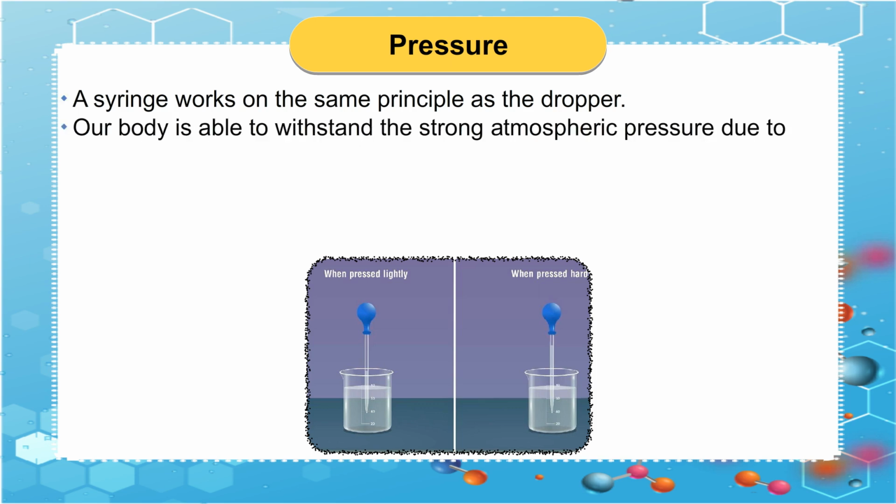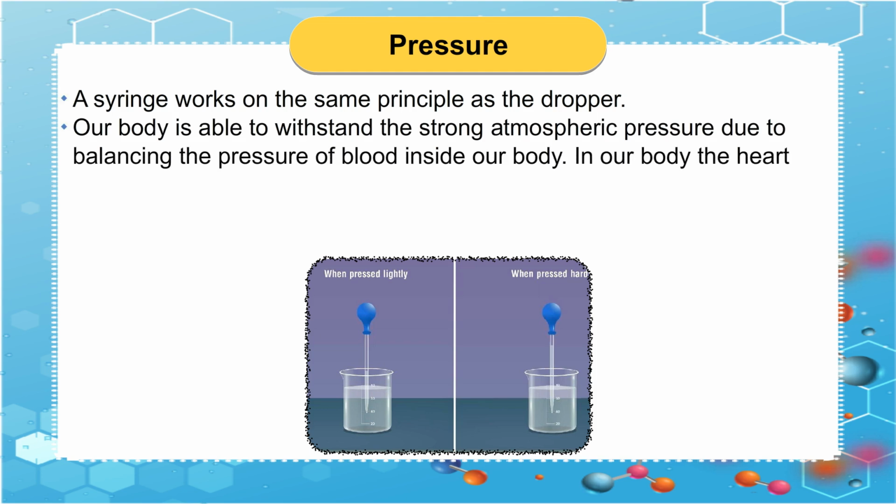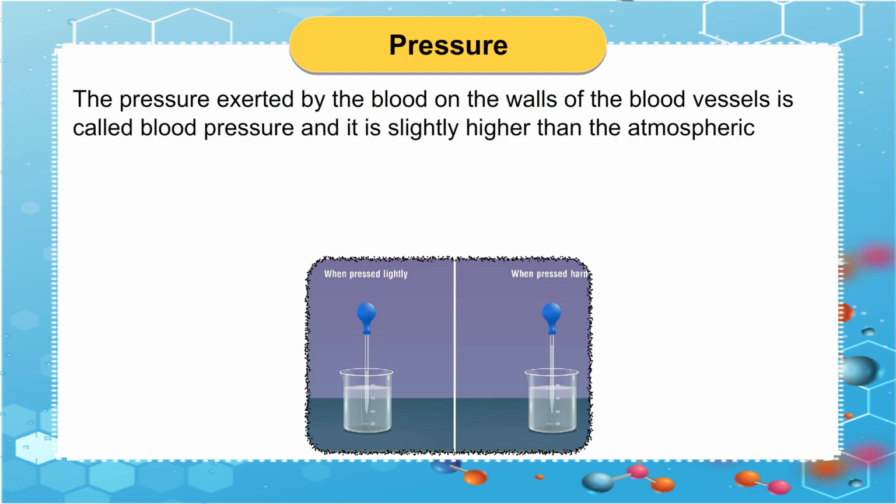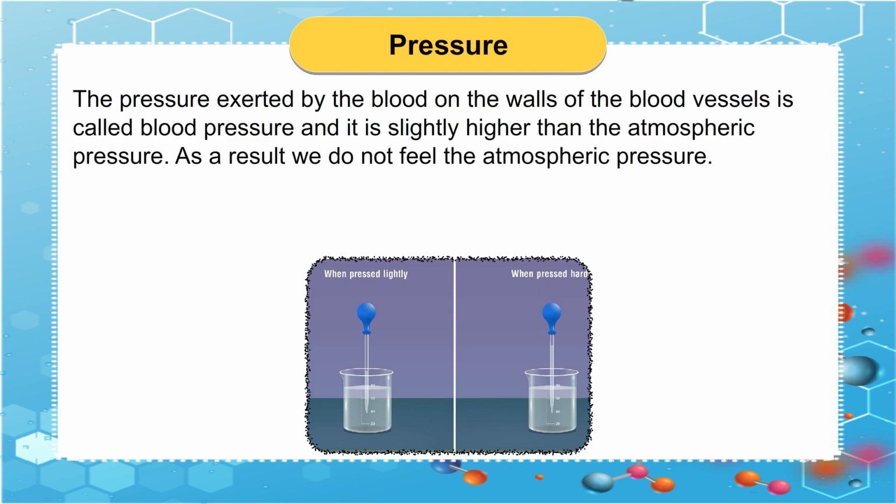Our body is able to withstand the strong atmospheric pressure due to balancing the pressure of blood inside our body. In our body, the heart pumps blood into blood vessels at a pressure. The pressure exerted by the blood on the walls of the blood vessels is called blood pressure, and it is slightly higher than the atmospheric pressure.